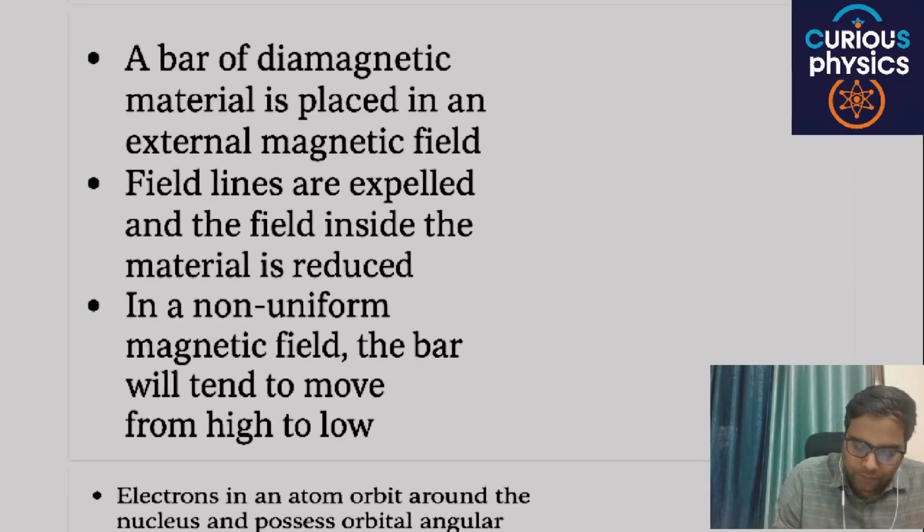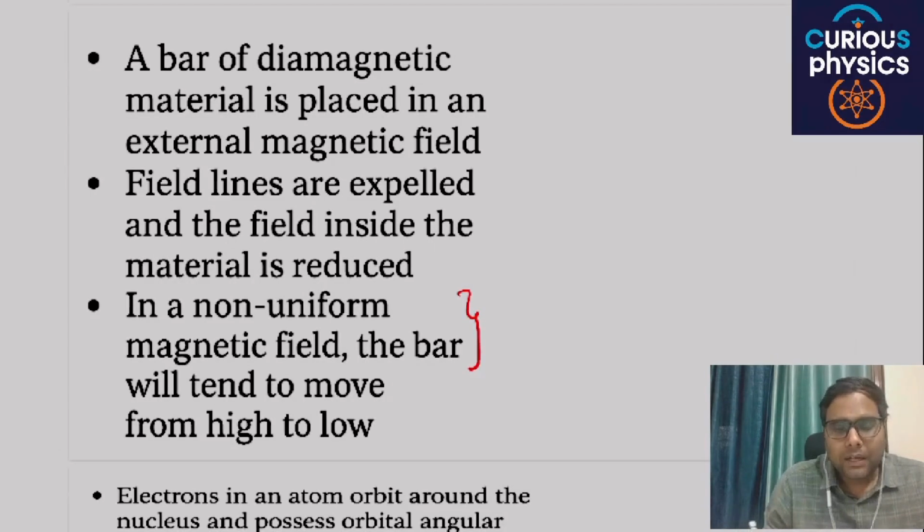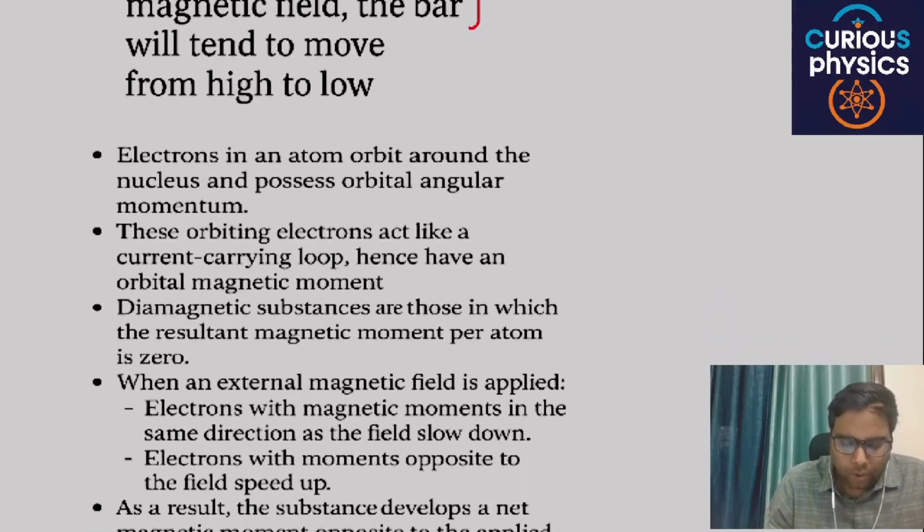Simple concept: in a uniform magnetic field the lines are repelled, but in a non-uniform magnetic field this material tries to move from a high value of magnetic field to a low value. Electrons in an atom orbit around the nucleus and possess orbital angular momentum.